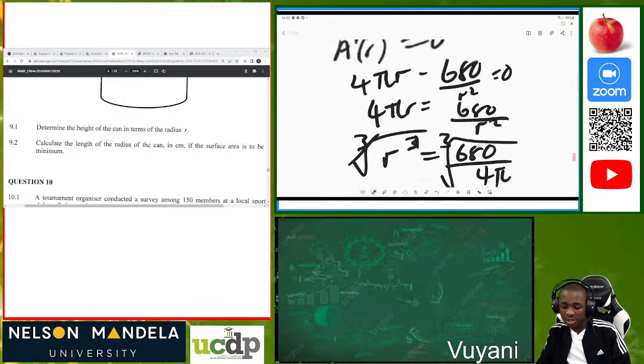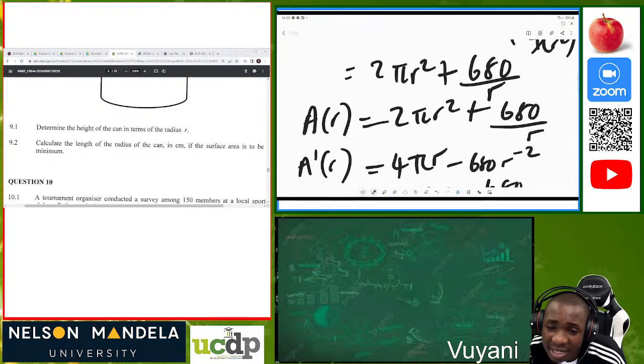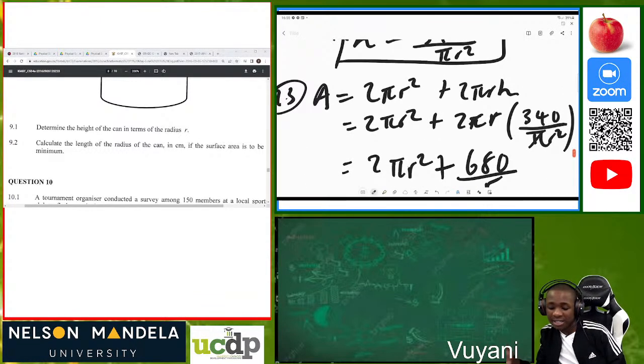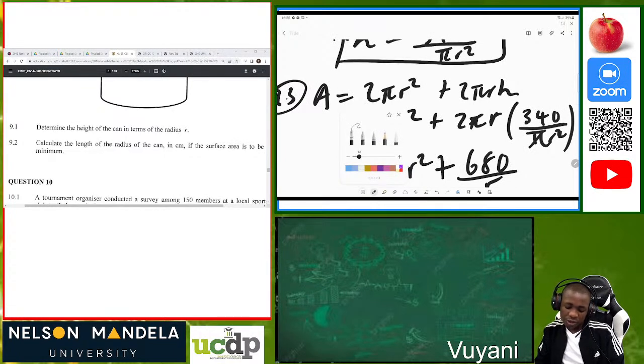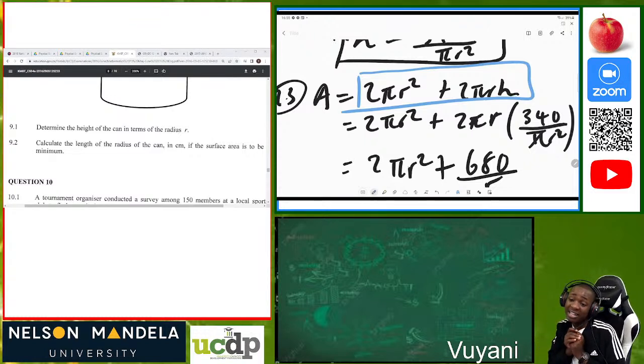On the second question, they said calculate the length of the radius in centimeters if the surface area is minimum. So what do we know about the surface area of a cylinder? It is equivalent to 2πr² plus 2πrh. But in the first question, they told us to calculate the value of h.